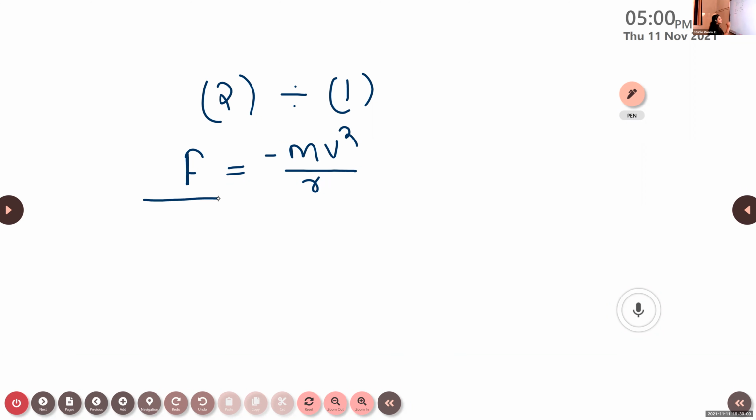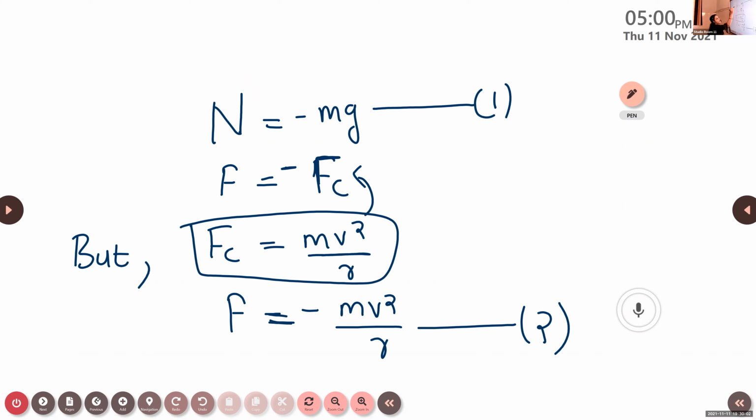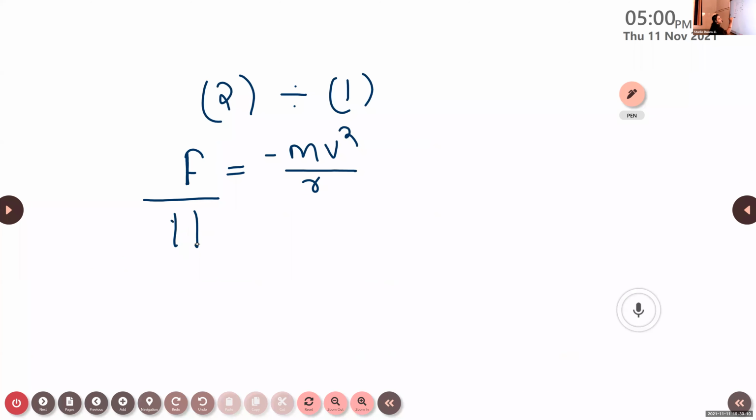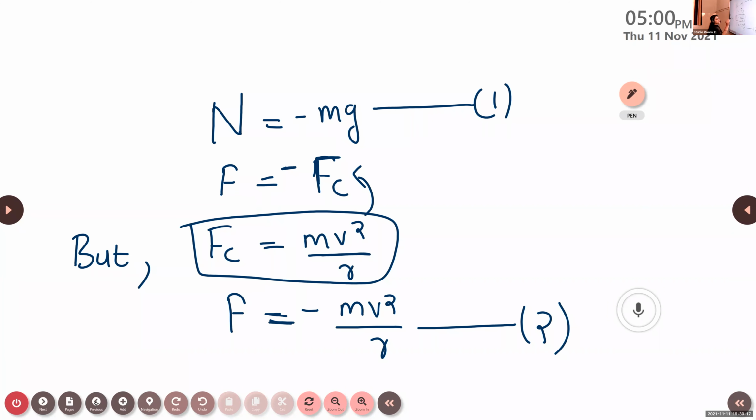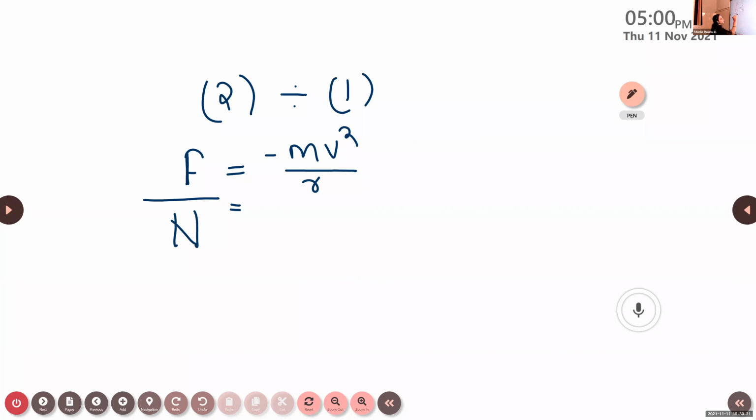On the left-hand side of equation 1 we have N. So equation 2 divided by equation 1: F by N. What about the right-hand side of the equation? The right-hand side is minus mg.